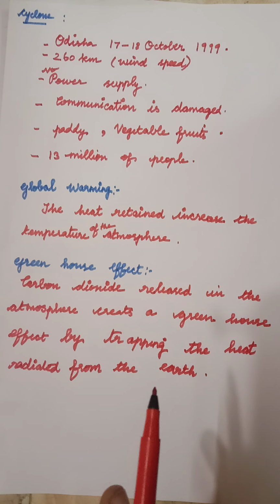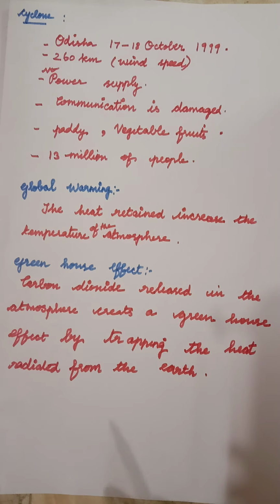The greenhouse effect keeps the planet very warm, and it protects it from cold weather. From the sun's rays we absorb heat, and only from the sun we get light and all. So the greenhouse effect is nothing but protecting the warmth of the planet. This is the greenhouse effect.